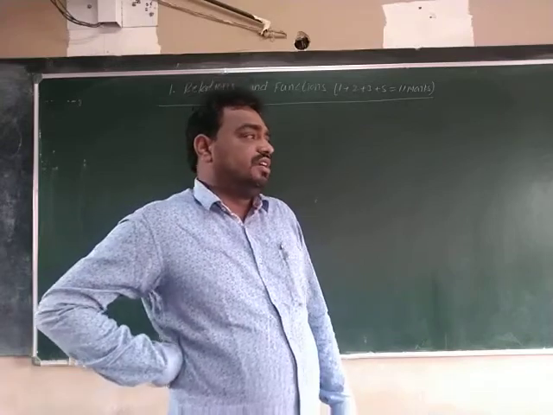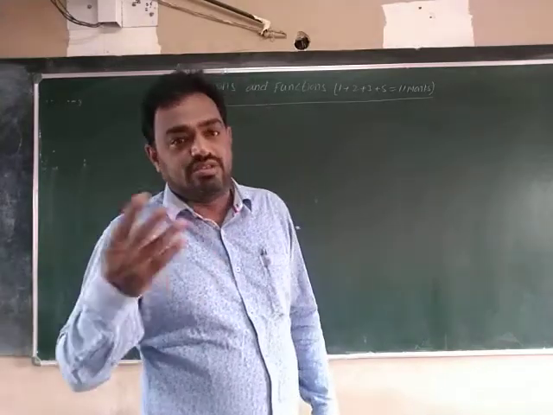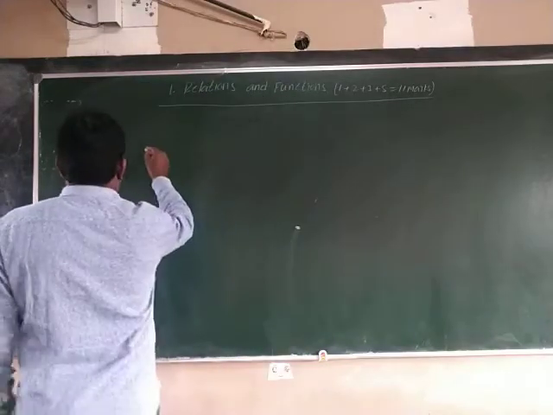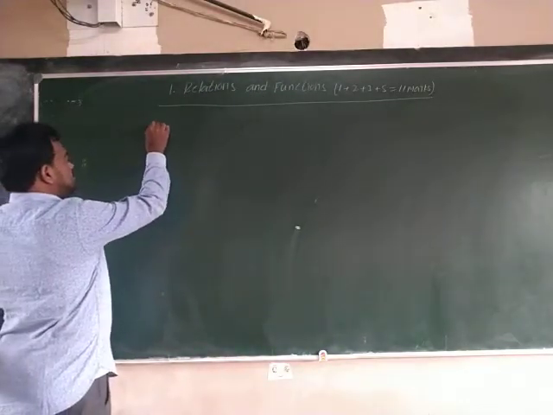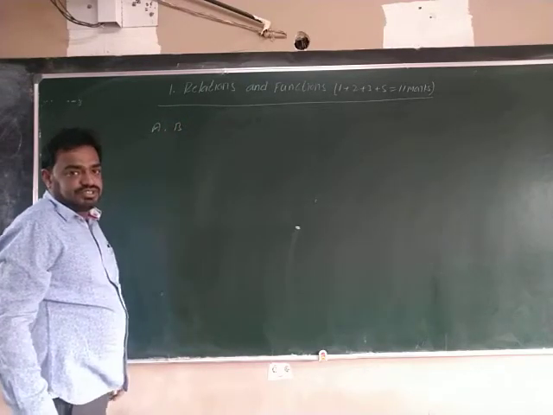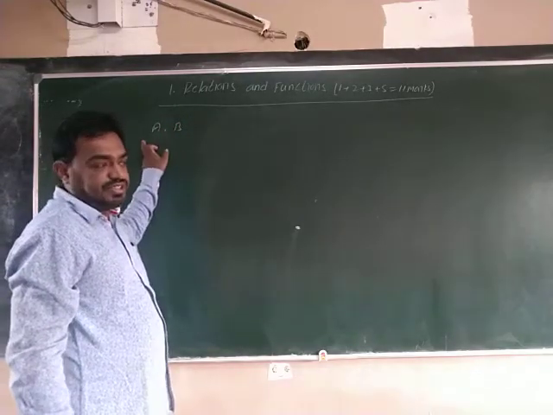Now again, let us recall: what is the definition of Cartesian product? A, B are any two non-empty sets.